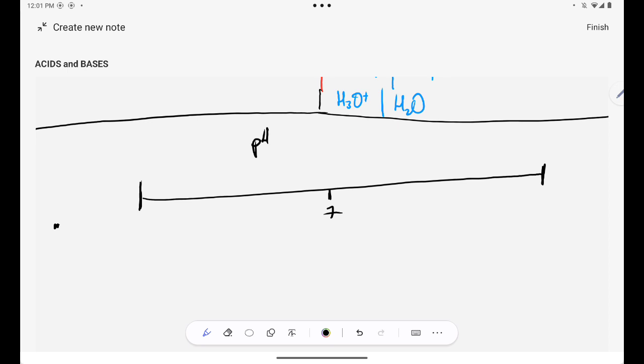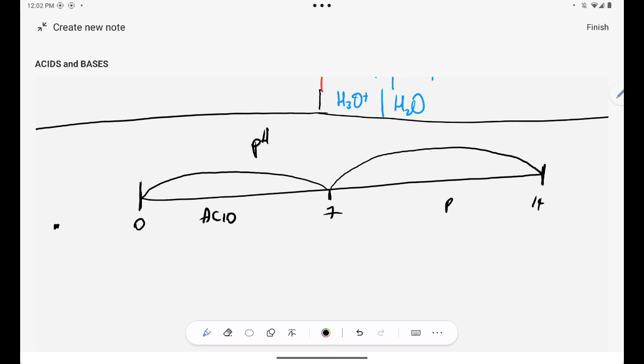If your substance has a pH which is lower, between 0 and 7, just know that your substance is an acid. Are you together? If your substance has a pH which is above 7 but lower than 14, that means your substance is a base.